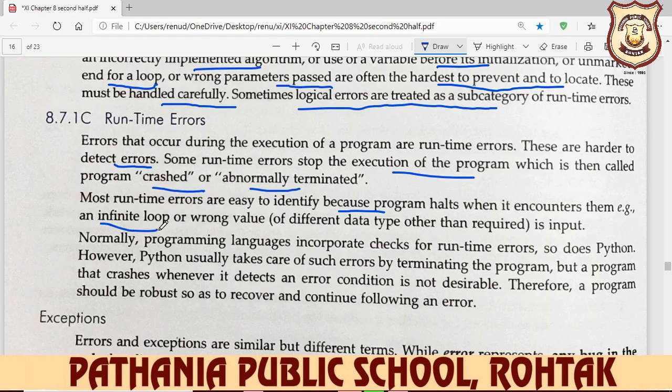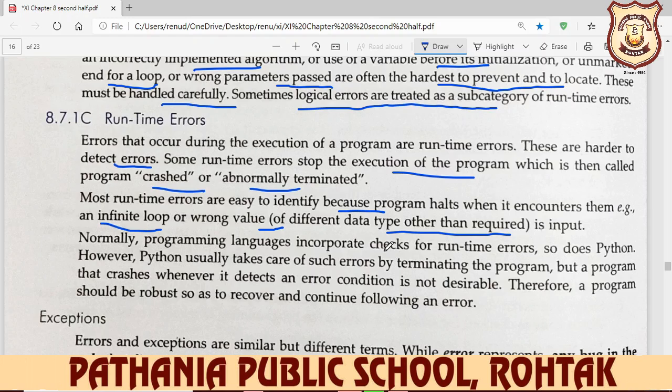An infinite loop is when no last value is given and your loop repeats again and again. For example, 1 2 3 4 5 6 7 8, with no end of the counting, is your infinite loop. Or a wrong value or different data type other than the required. For example, you need an integer input value and you write the str data type, so these types of errors are your runtime errors, and they are very difficult to find.